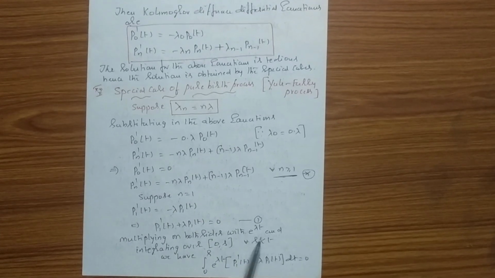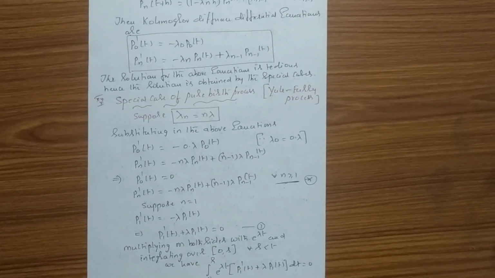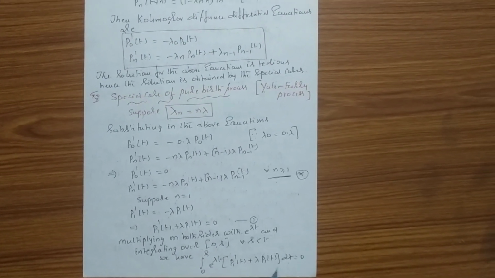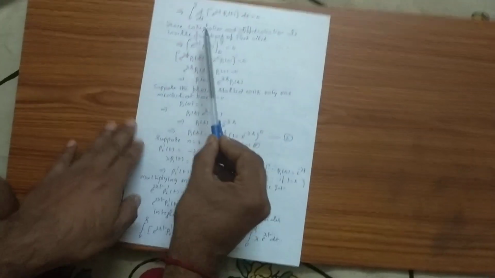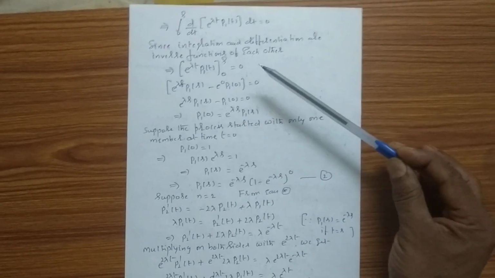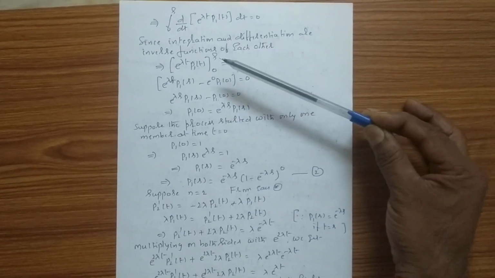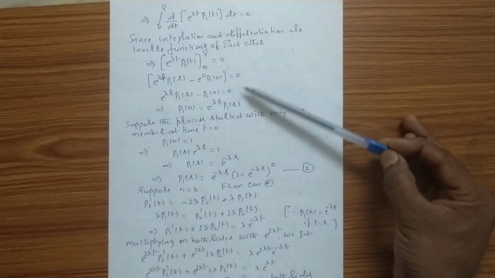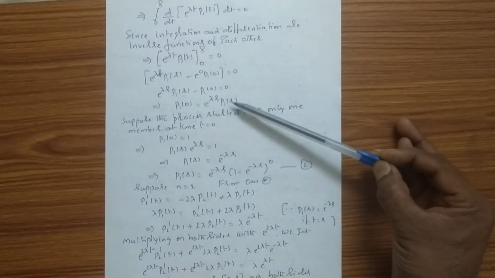Multiplying on both sides with e to the power of lambda t and integrating over 0 to s, I get this factor. Since integration and differentiation are inverse operations, I directly substitute the limits for this function, and I get P10.